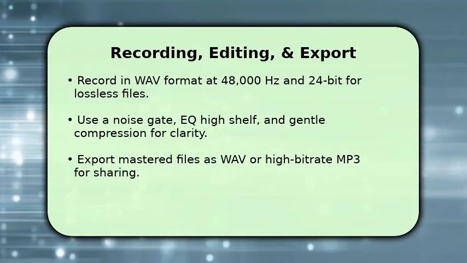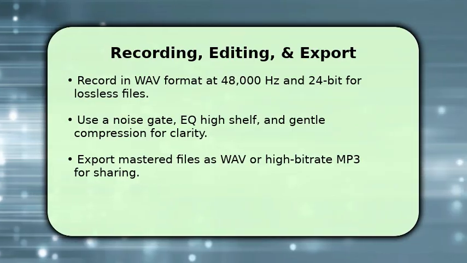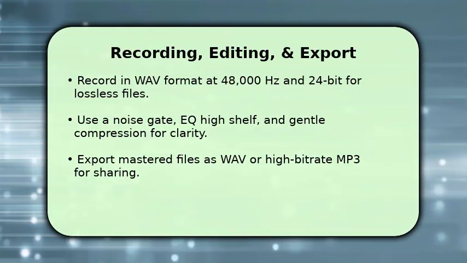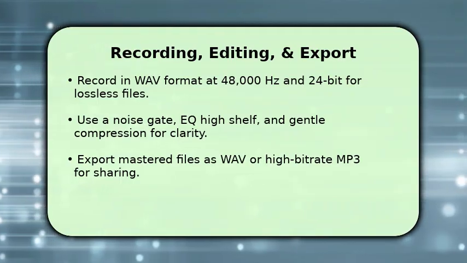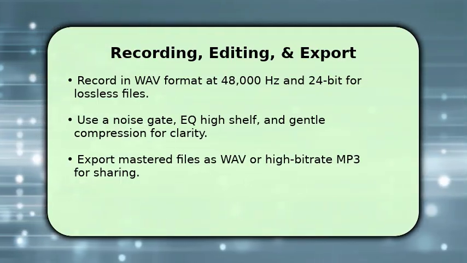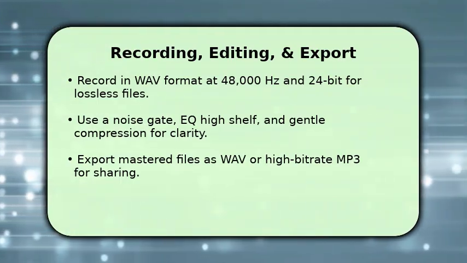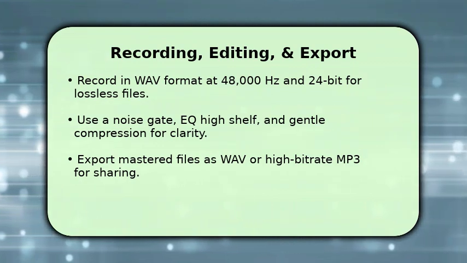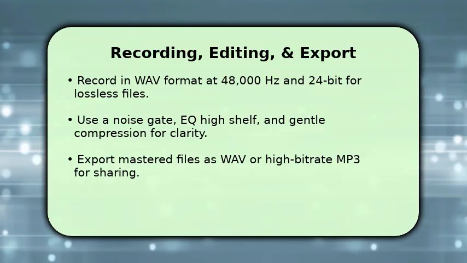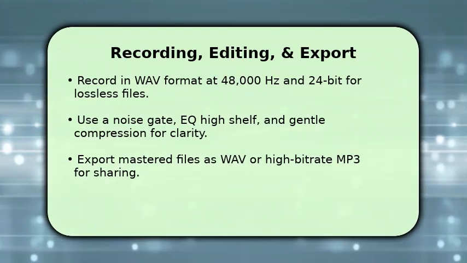Use a noise gate to remove background hiss between keystrokes and apply a gentle EQ high shelf to brighten the top end. Add light compression to control peaks while keeping transient snap. Use attack and release to preserve punch. Trim, normalize to -1 dB, and export as WAV or high bitrate MP3 for sharing and archiving.